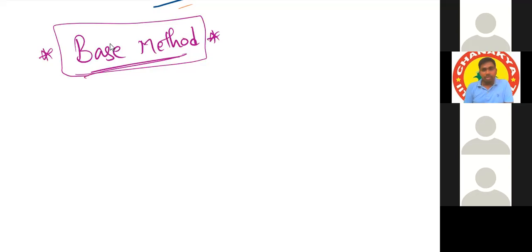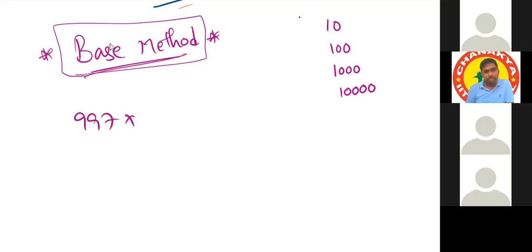What are our bases? Sir, means base method is applicable for all the operations? No. This is applicable for numbers near to base. Our bases are 10, powers of 10: 100, 1000, 10,000. And numbers nearer to base. Suppose a number is given like 997 into 996, we can do it in a fraction of a second. Directly we can say the answer.